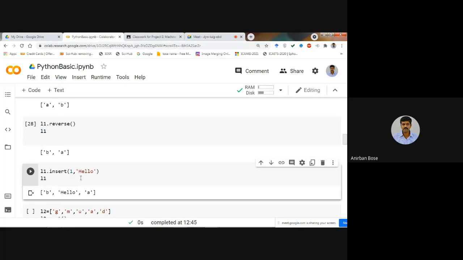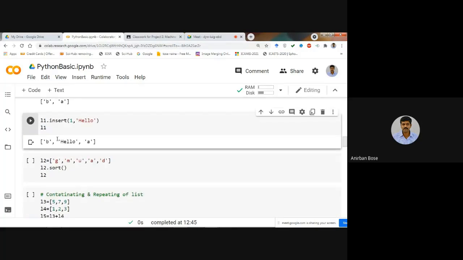You see that now at index 1 it is hello. Okay, so in this way, by using the insert command, you remember that the initial one is the index where you want to add this particular element. It can be integer, it can be string. Here it is a string that has been added. Okay, Surojit, clear? Yes, sir.